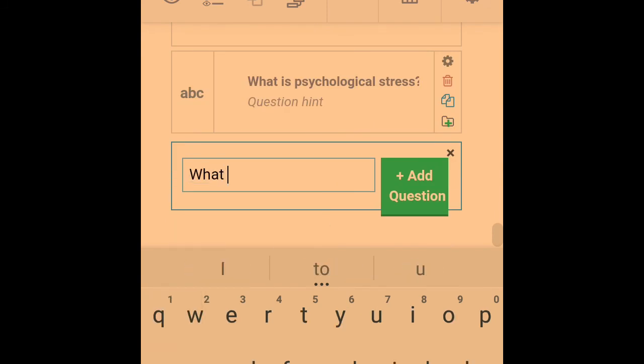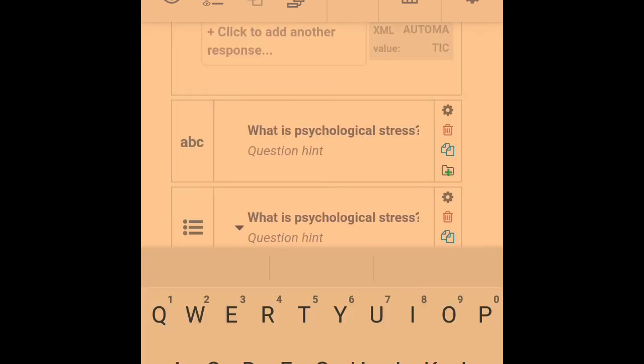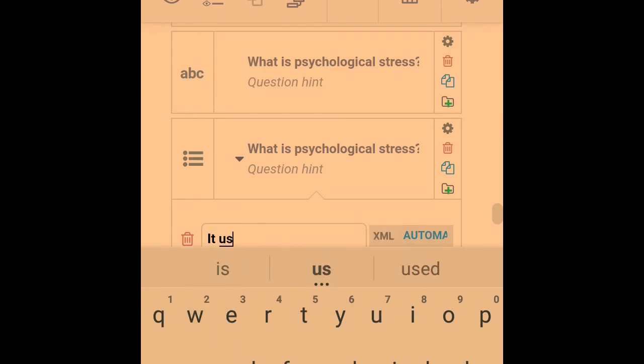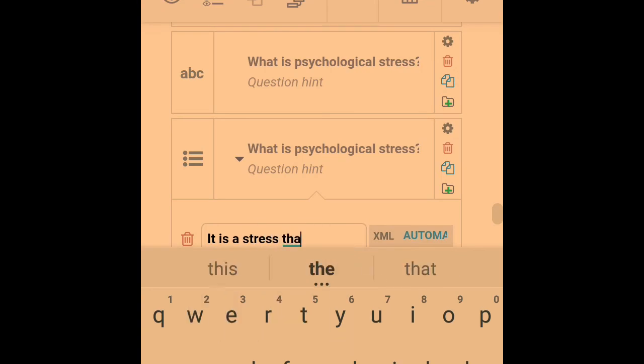But if I come up here and say what's psychological stress, and then I give it options: it is a stress that affects the mental capacity of a person.